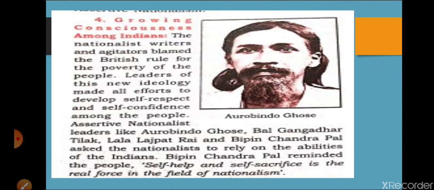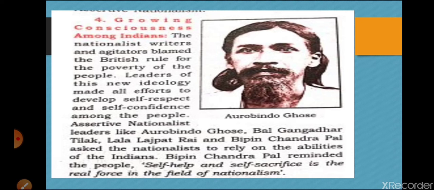First point: I am taking the causes for the rise of assertive nationalists. The points are a little bit humble, so you can study it according to that point. I am taking point number 4 in your book first, and that is growing consciousness among Indians. So what is meant by growing consciousness?